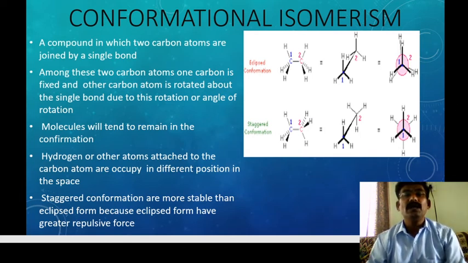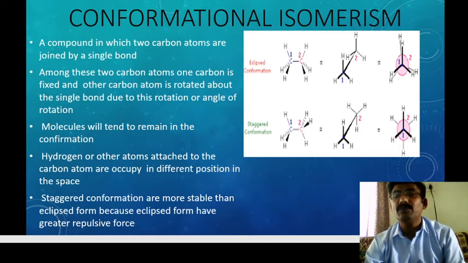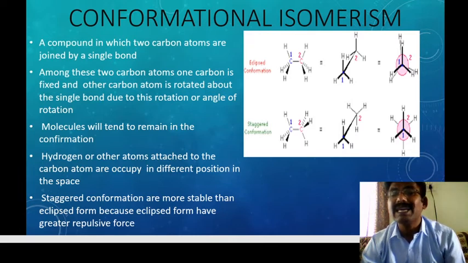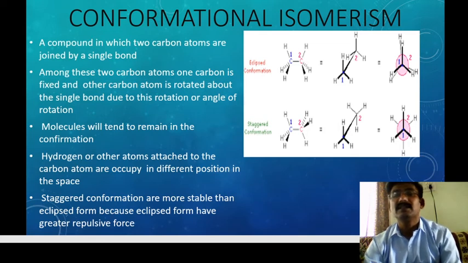A compound in which two carbon atoms, for example, this is the ethane compound, CH3-CH3. Two carbon atoms are joined by a single bond.